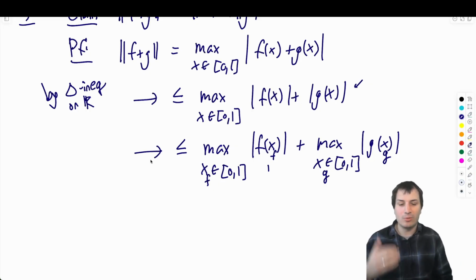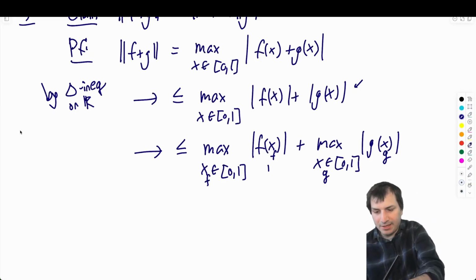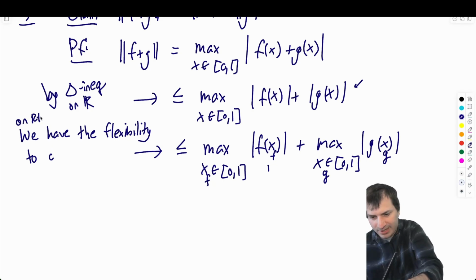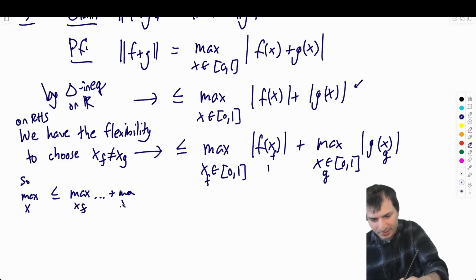So the reason the maximum gets larger is you could say we have the flexibility to choose, on the right-hand side, x_f not equal to x_g. So the maximum over x is less than or equal to the maximum over x_f of f plus the maximum over x_g of g.